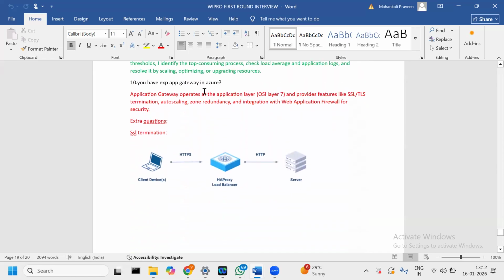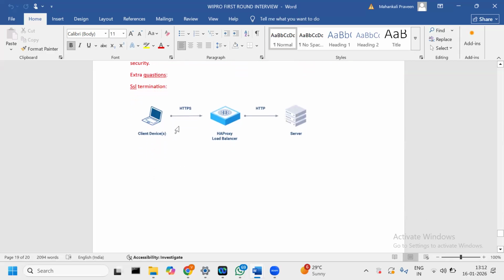Then they asked about application gateway, how the experience is in Azure. So application gateway is an OSI layer L7 load balancer. It provides features like SSL/TLS termination, auto scaling, zone redundancy and integration with web application firewall for security. One more, they asked what is SSL termination.